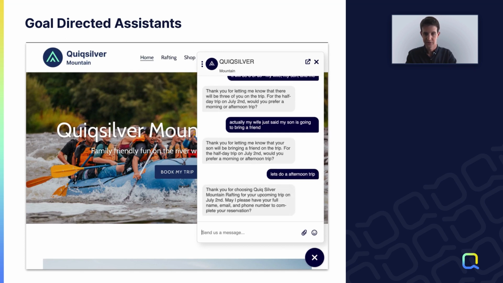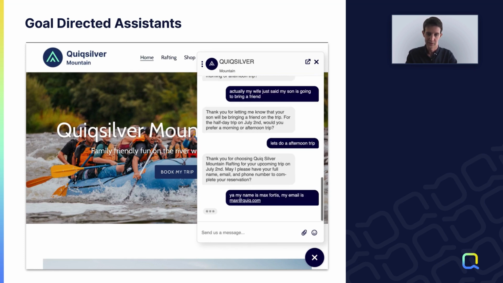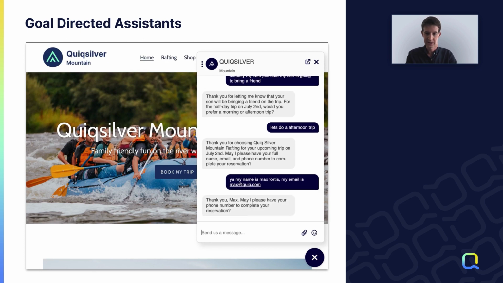Okay, awesome. So it needs full name and email and phone number. So I'll give it part of that information. Okay, my name is Max Fortis. My email is max@quiq. And it should know that it didn't get phone number. So once again, able to take freeform input and kind of collect the right structured information back. Okay, cool. 5555.